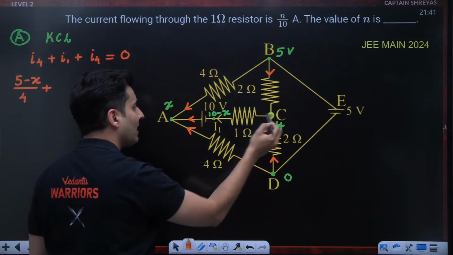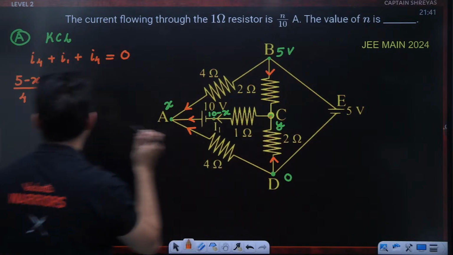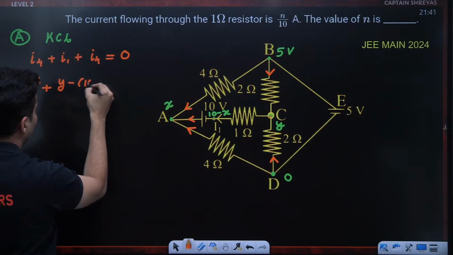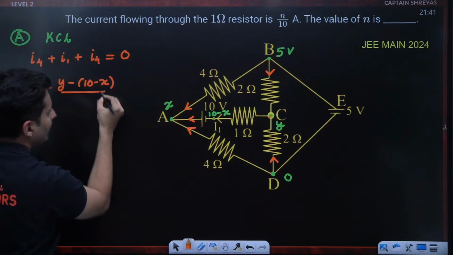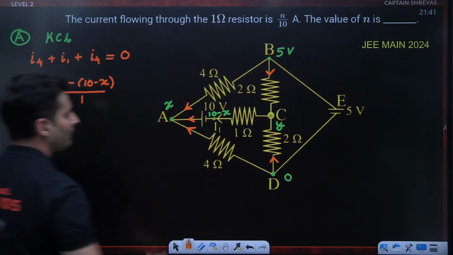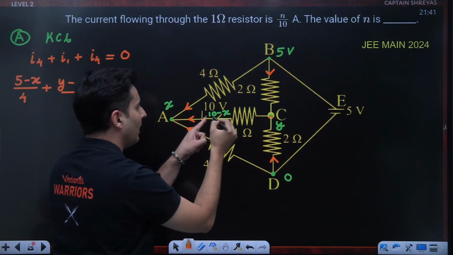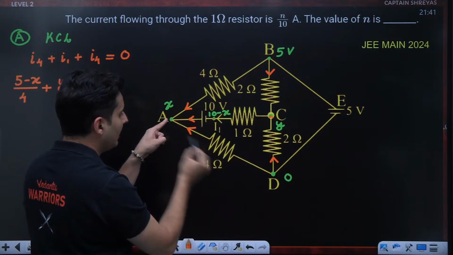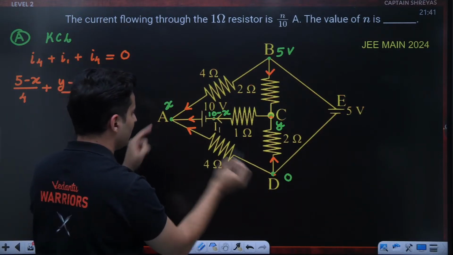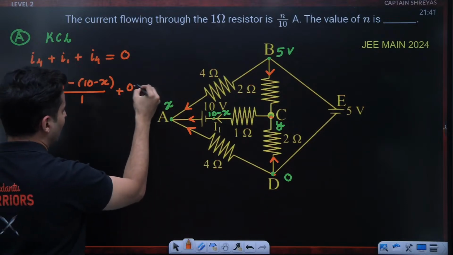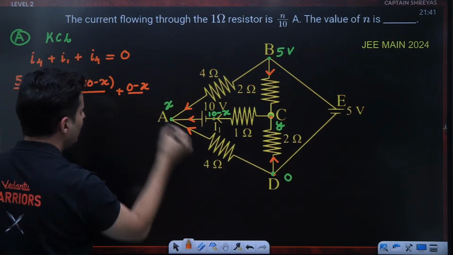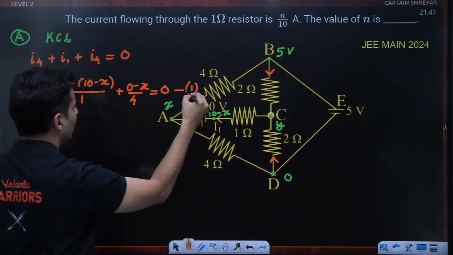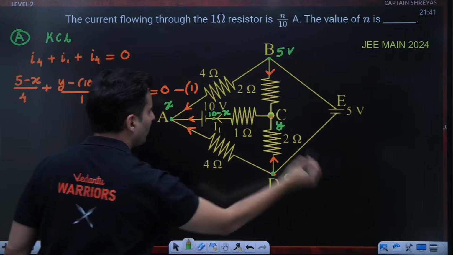Voltage difference always higher minus lower. So it will be nothing but y minus 10 minus x, whole thing divided by the resistance, which is 1 ohm. Voltage difference high minus low divided by the resistance is the current. And here the current will be again voltage difference, which is high minus low, which is 0 minus x divided by the resistance is equal to 0. So this is equation number 1.